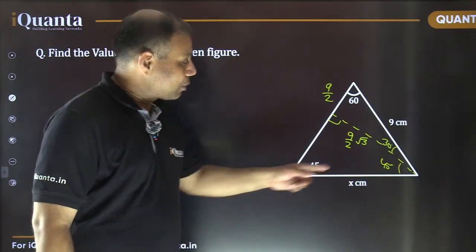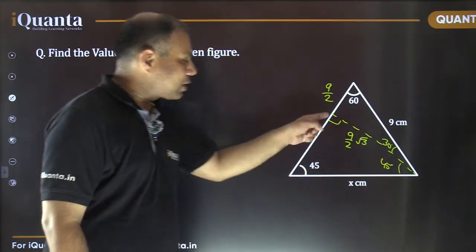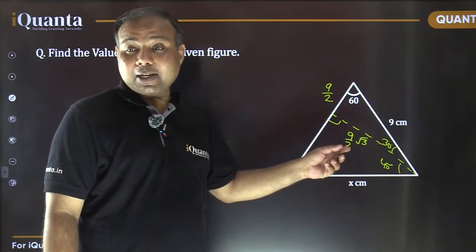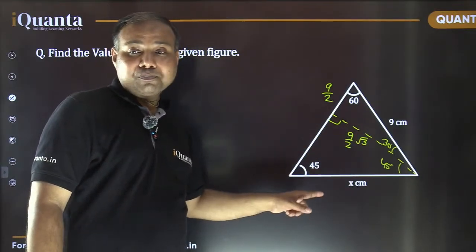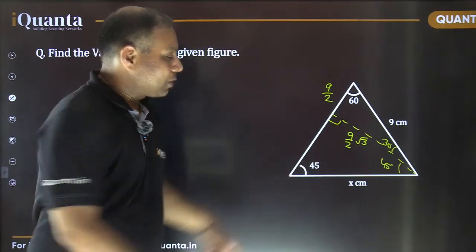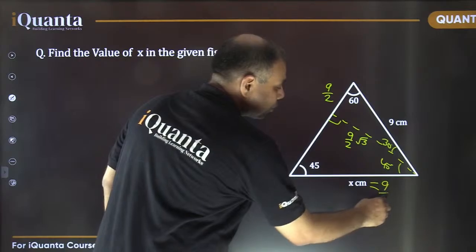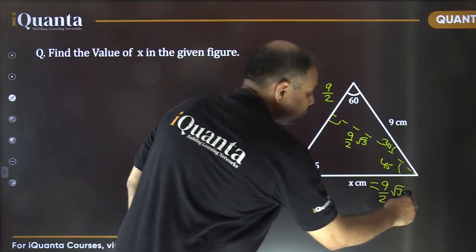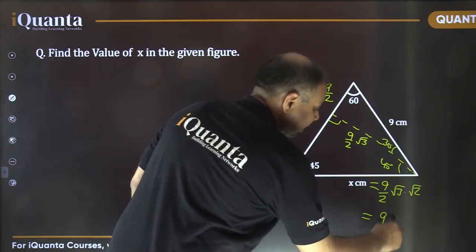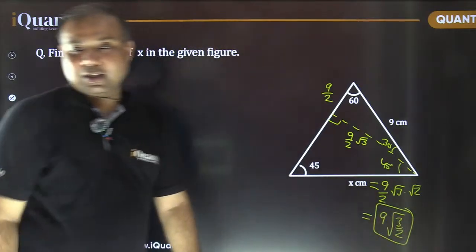It is the better case. So now this is a 45, 45, 90 triangle. So this is 9 by 2 times root 3. So this would also be 9 by 2 times root 3. And this is going to be root 2 times. Remember the ratio? It was 1, 1, root 2. So whatever is this side length, the hypotenuse is going to be root 2 times of this. So we directly got our answer. That is 9 by 2 into root 3 into root 2, which means 9 times root 3 by 2. That's it. So this is our answer.